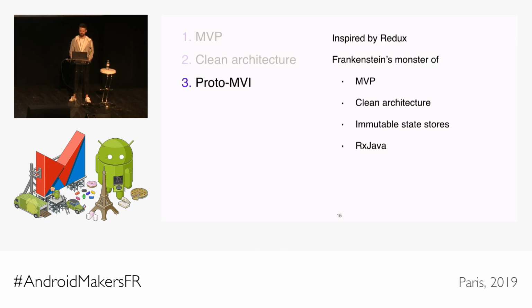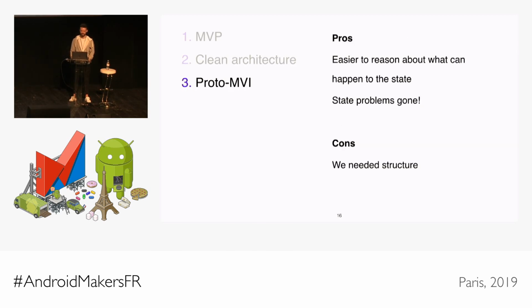The first steps were quite rough. We had something that was inspired by Redux, but it was a mixture of everything. Some parts legacy MVP code, some parts clean architecture, halfway refactored, some immutable state stores, and RxJava. Also, it was before Kotlin became officially supported on Android, so you can imagine the mess of it. It was really ugly, but on the other hand, it was really promising.